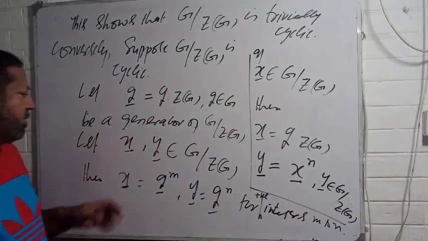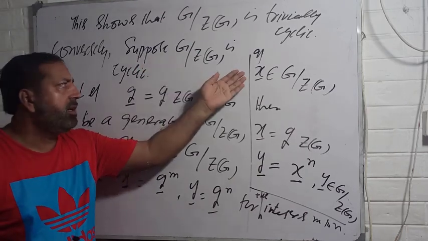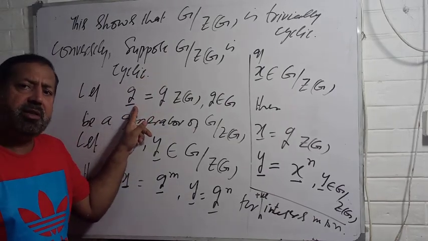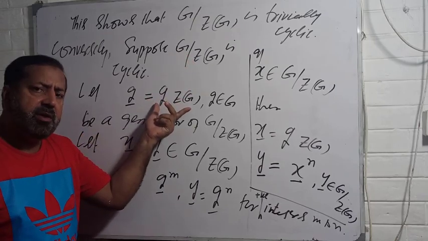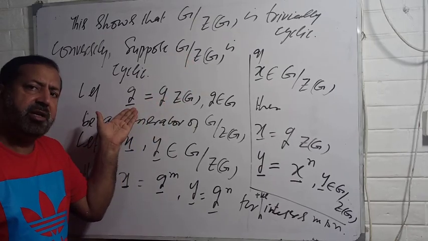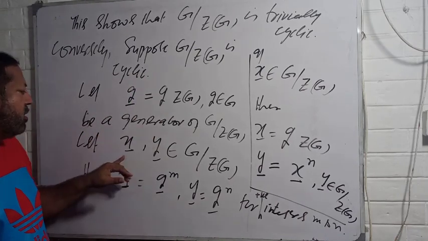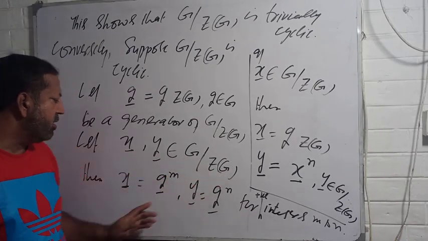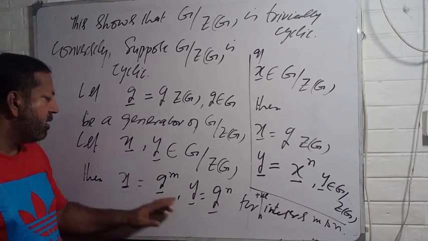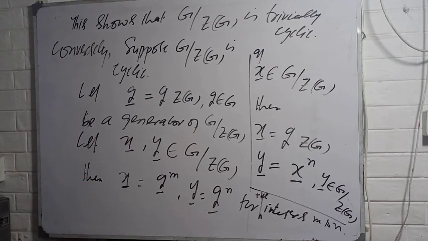Okay, try to understand the idea. You have supposed that G by center of G is cyclic. If it is cyclic, then there must be some generator. Of course, the generator must be of the type, because the elements of G by center of G are of that type. So I am supposing that G is a generator of this cyclic group. So if you take any elements x and y of G by center of G, x must be equal to some G power m and y must be equal to some G power n. Okay. Now you see what happens.